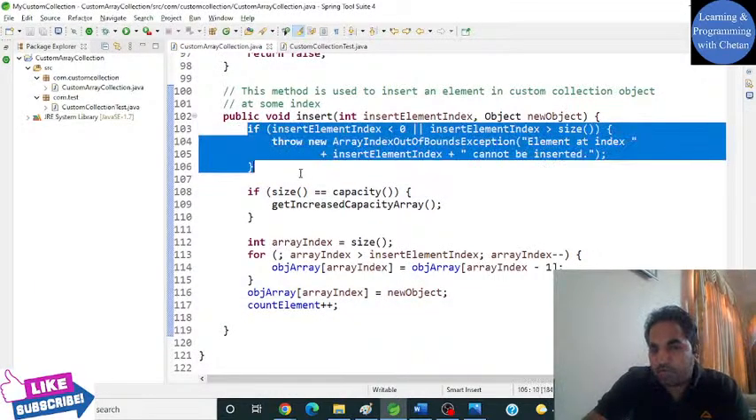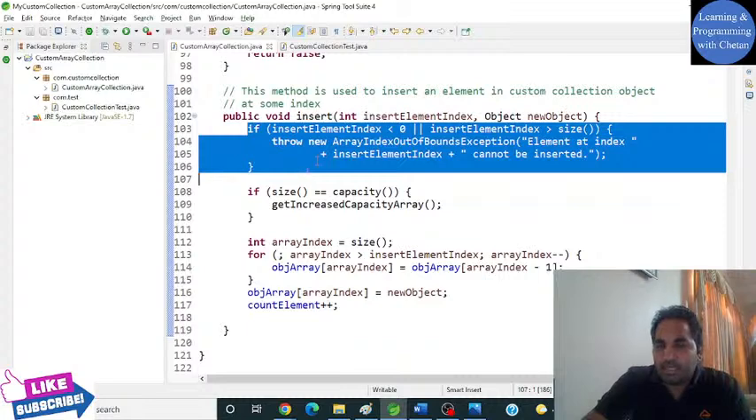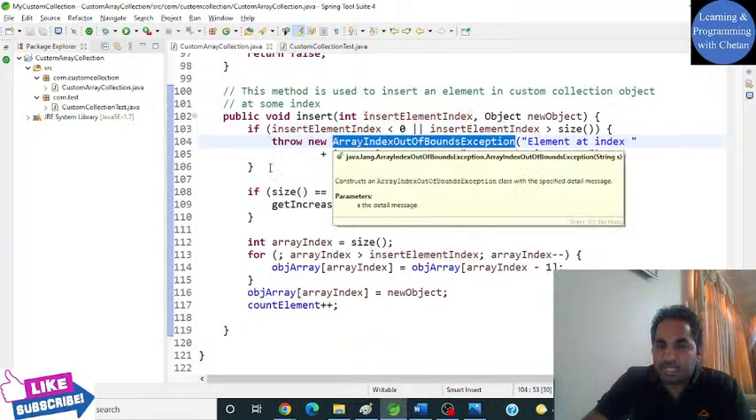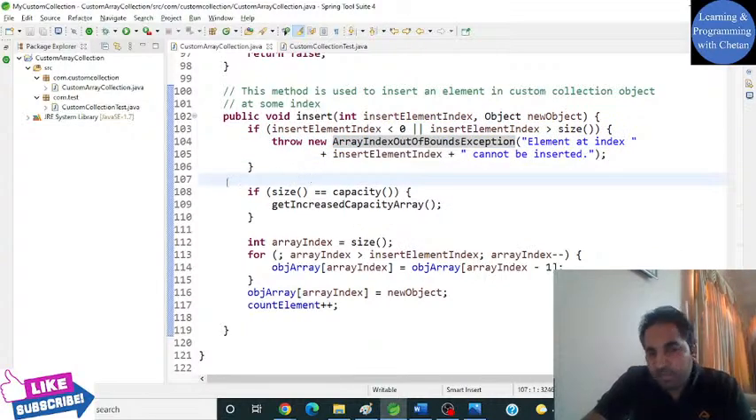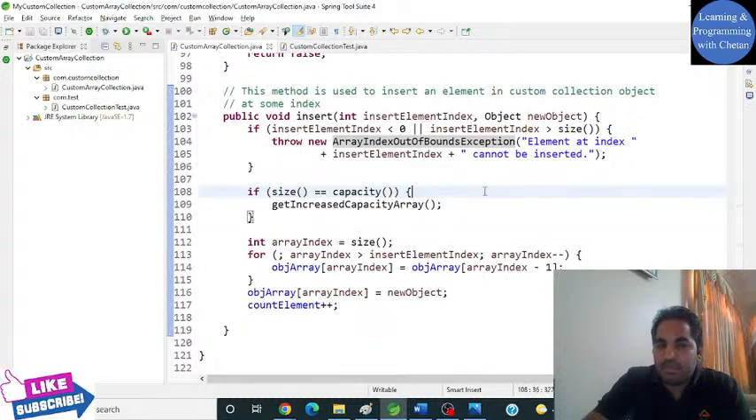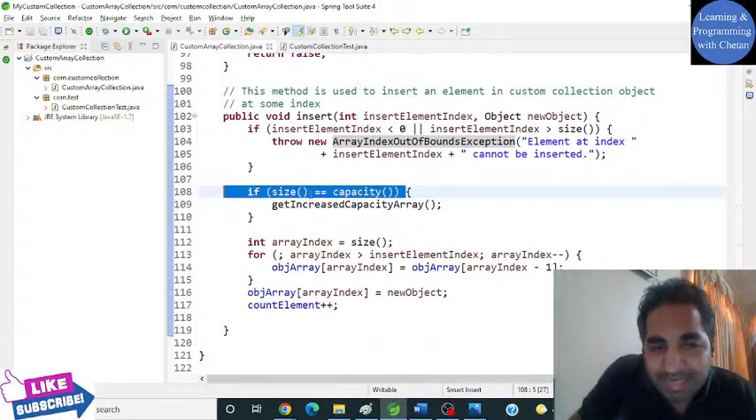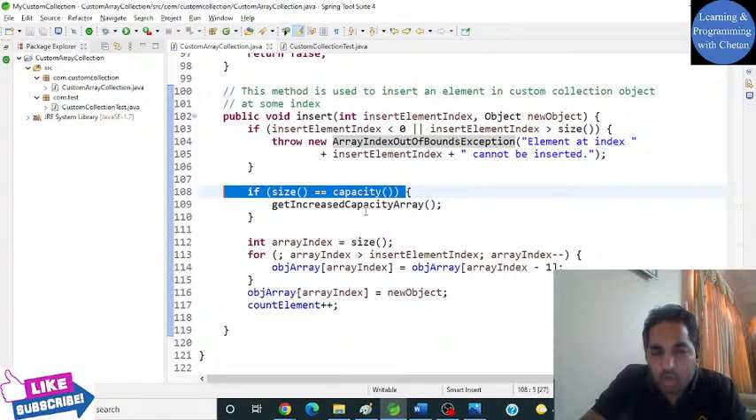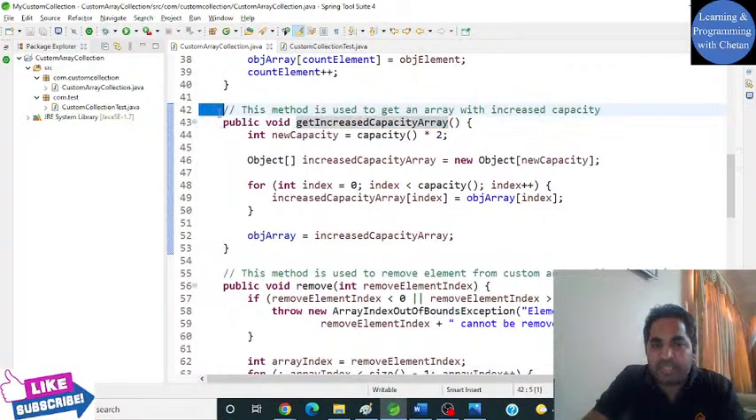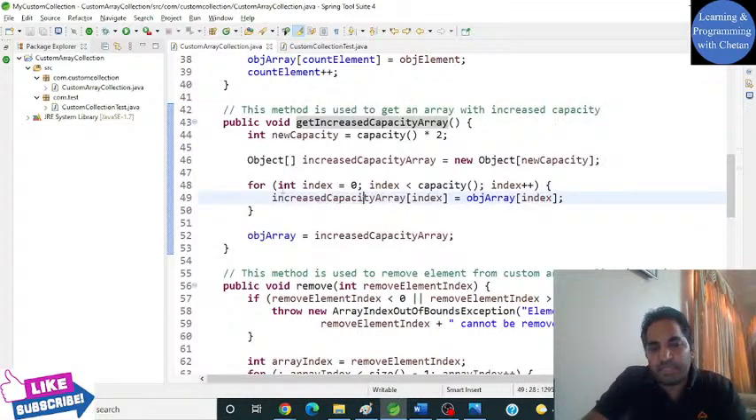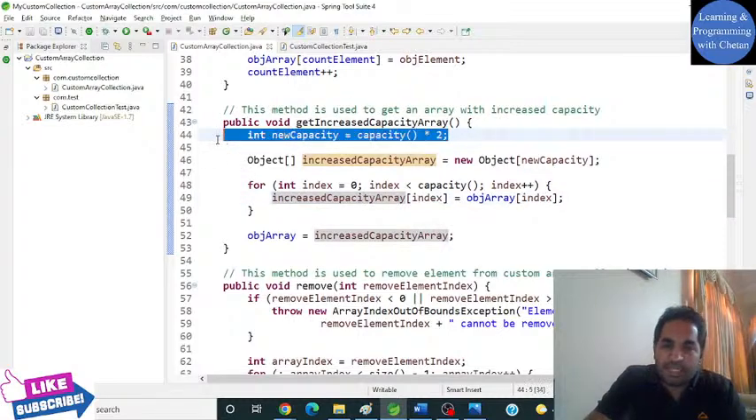So here first what we are doing, we are checking that our index should be within the limit, otherwise we will throw an array index out of bound exception. And then before inserting any element, we are first checking that our collection object is already filled or not. If our collection is already filled, then we are calling our increased capacity array method to create a new array object with increased capacity, that is a multiple of 2 is what we have kept here.